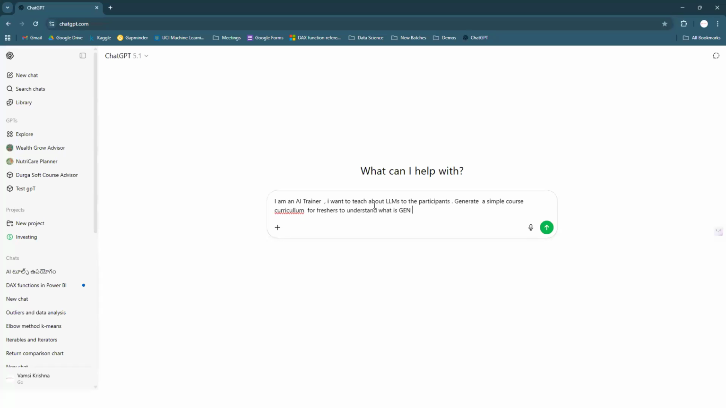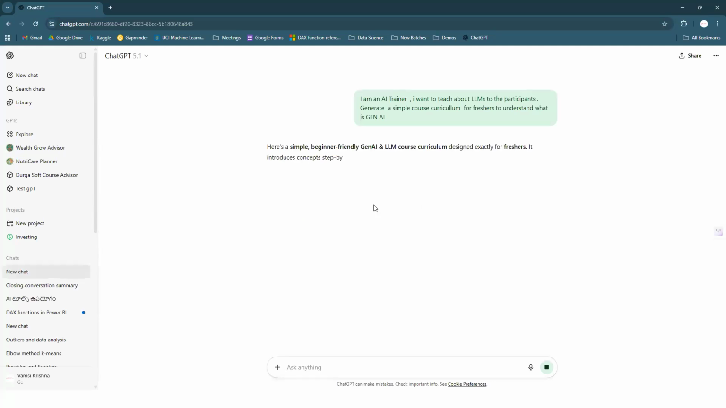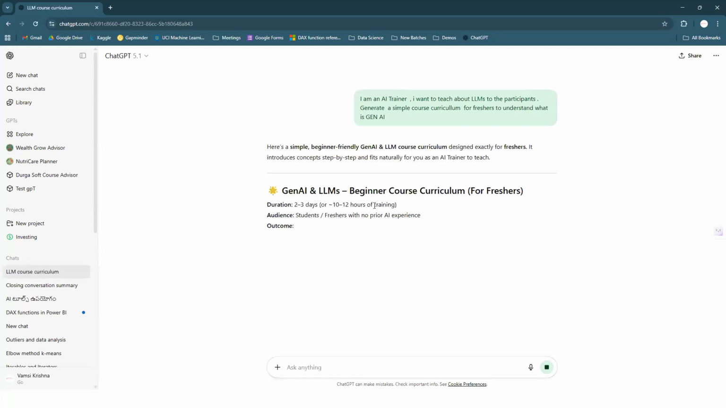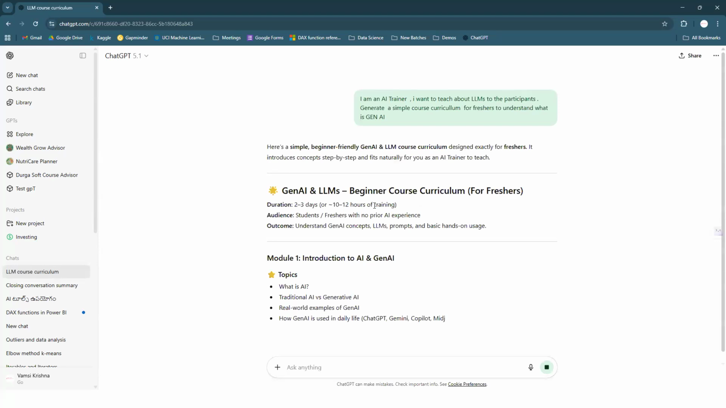So that's it, guys. I'm going to use my own context like this. It is a generative AI LLMs beginner course curriculum. Duration is 2 to 3 days, 10 to 12 hours of training. Audience: students, freshers with no prior AI knowledge. Outcome is understanding generative AI concepts, LLMs, prompts, and basic hands-on usage.